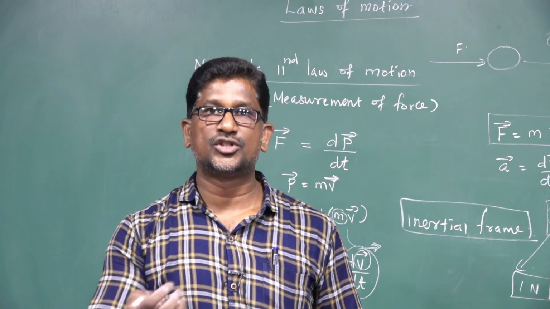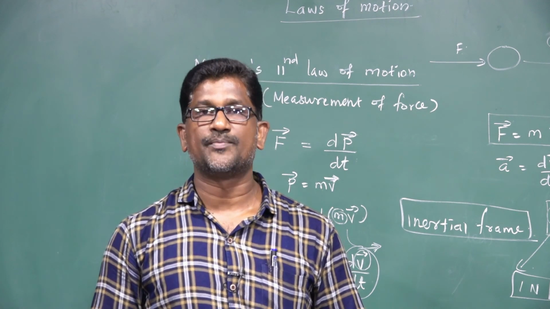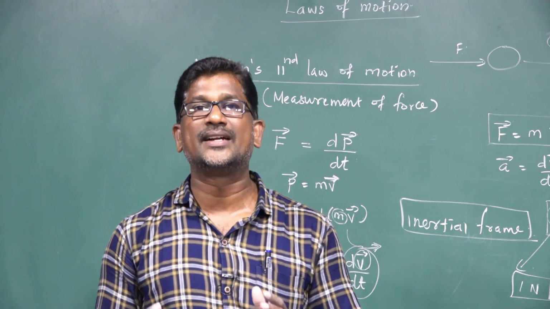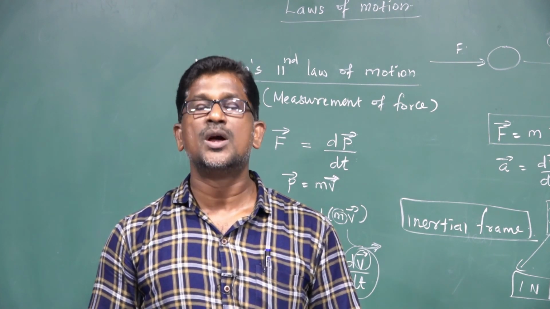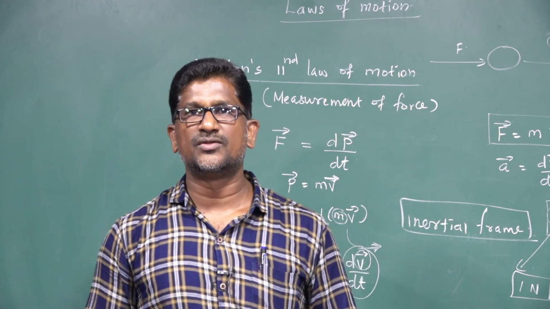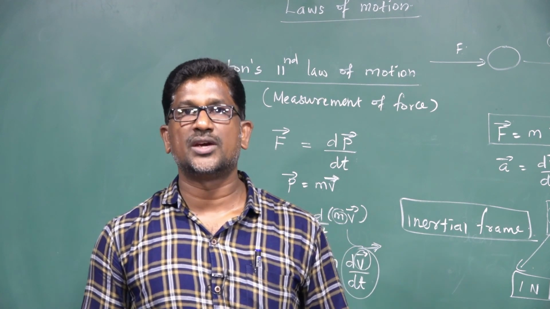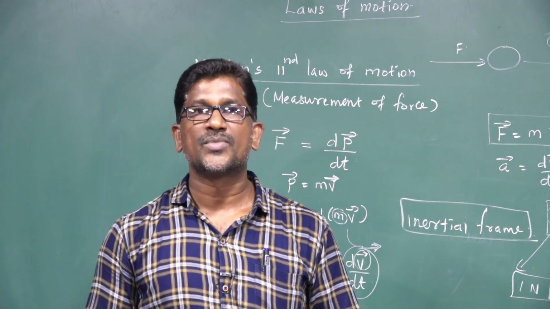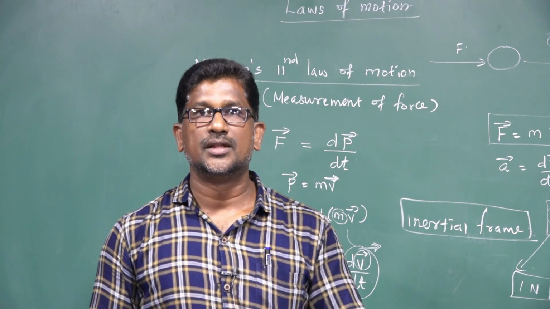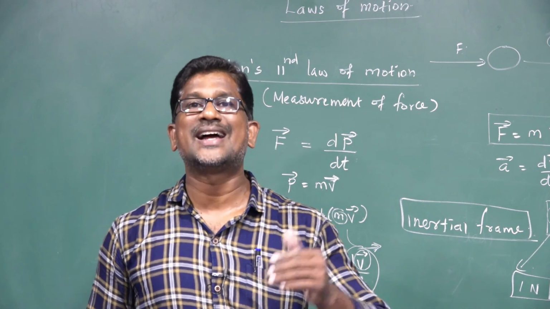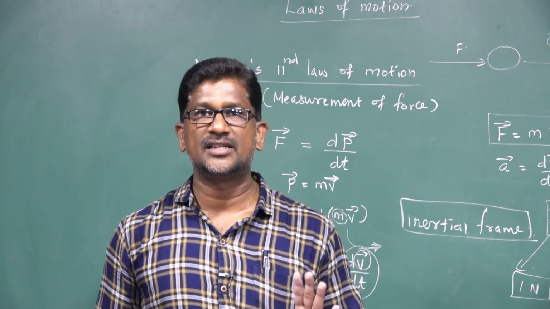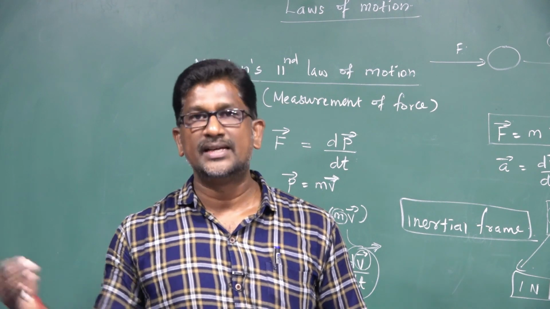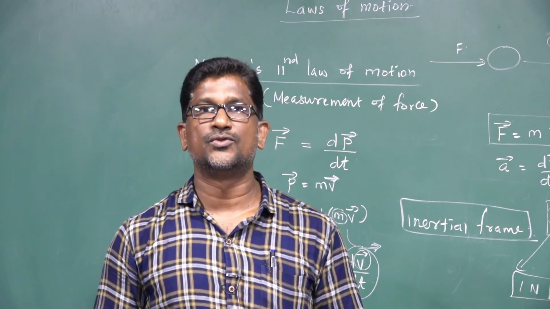Next, Newton's second law of motion. According to Newton's second law of motion, the force acting on a body is equal to the rate of change of momentum. From Newton's second law of motion, the expression F is equal to ma is derived. So, what is 1 Newton? 1 Newton is defined as the magnitude of force which, acting on a body of mass 1 kg or unit mass, gives an acceleration of 1 meter second power minus 2 in the direction of the force.